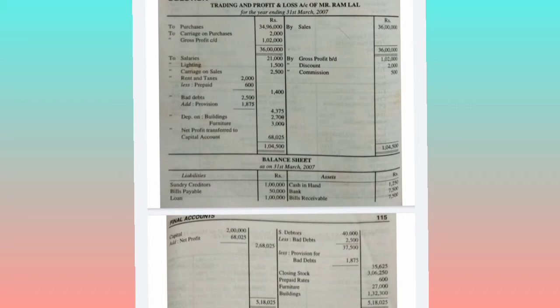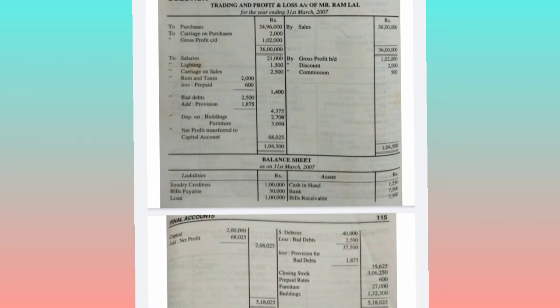So credit balances are nothing but all incomes and gains. So the credit balances of discount and commission received, 2,500, will be taken on the credit side of the P&L account. Okay, next comes the sundry creditors 1 lakh, so it is a liability, take it to the liability side of the balance sheet.